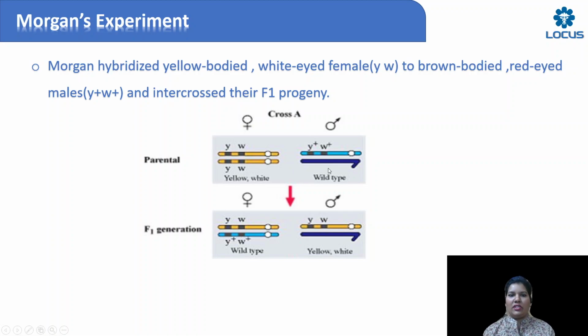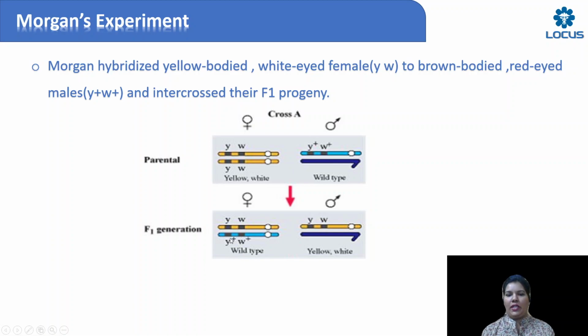Now look onto the screen here, children. I've taken the same picture which is there in the NCERT. See, the parents are here. You can see this is the female parent. The female parent is yellow and white, that is Y and W, both on the X chromosome, you have the same genes, and then on the wild type, you have Y plus W plus, and that's the Y chromosome. Then in F1 generation, what did he pick up in F1 generation? He picked up one female, which is wild type, and one male with yellow and white. Now here, if you look at the wild type children, the wild type one on one X chromosome, there is YW, on the other X chromosome, that is Y plus W plus.